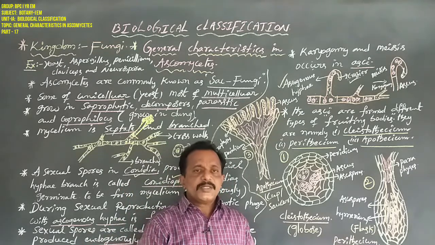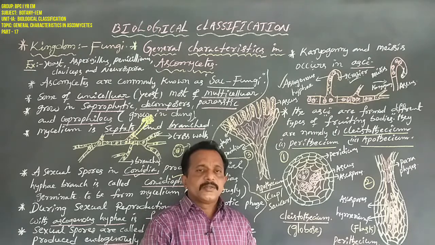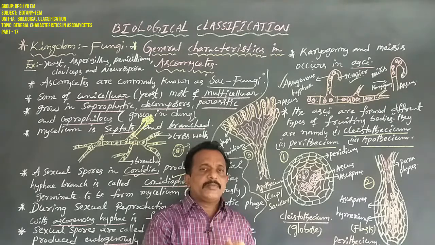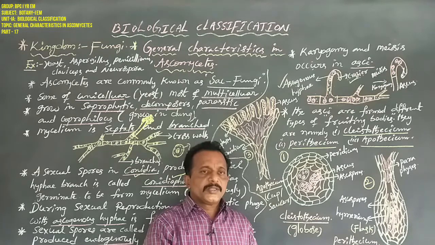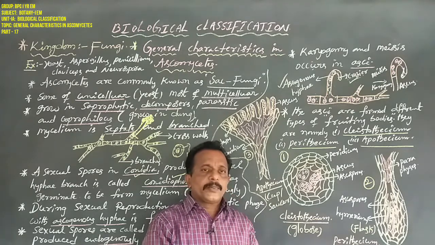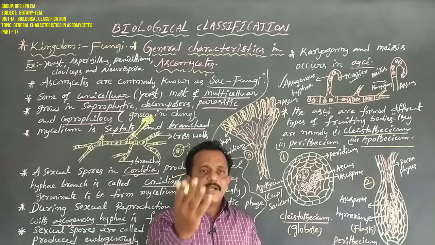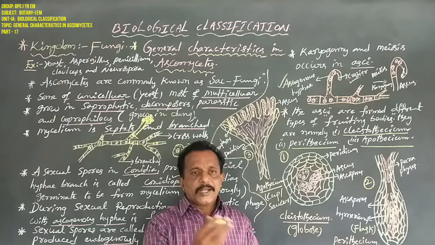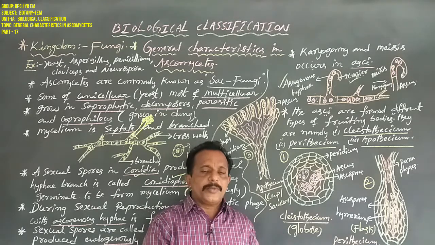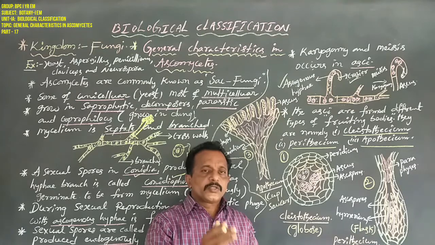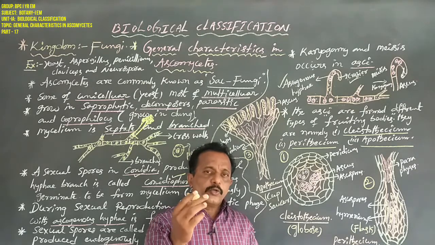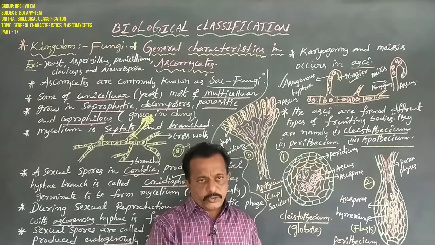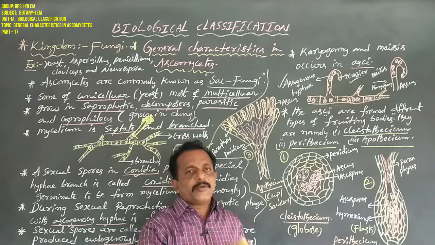Generally, the sexual cycle involves the following 3 steps: first plasmogamy, second karyogamy, third meiosis. Plasmogamy is the fusing of protoplasms between 2 motile or non-motile gametes. Karyogamy is the fusing of 2 nuclei. And meiosis: after 2 gametes fuse, the resulting diploid zygote undergoes meiosis to form haploid spores. This is a common process.